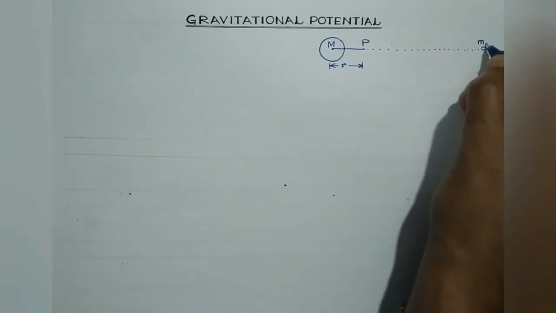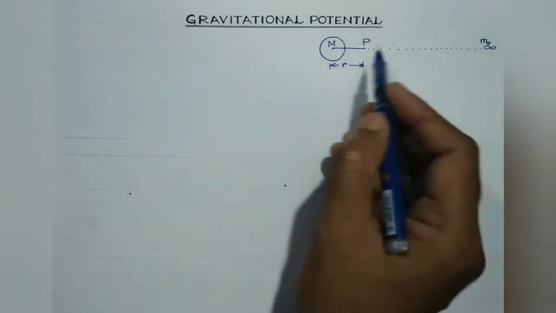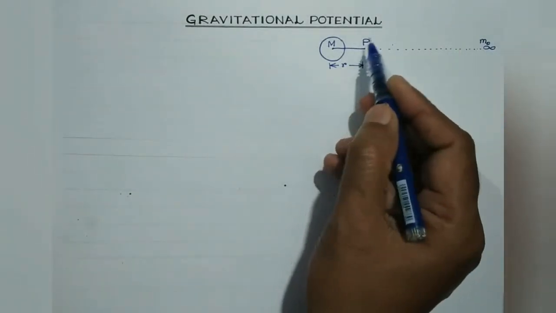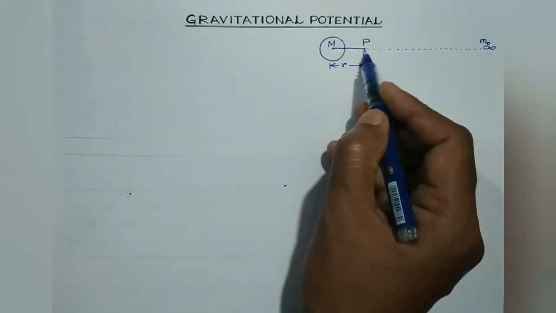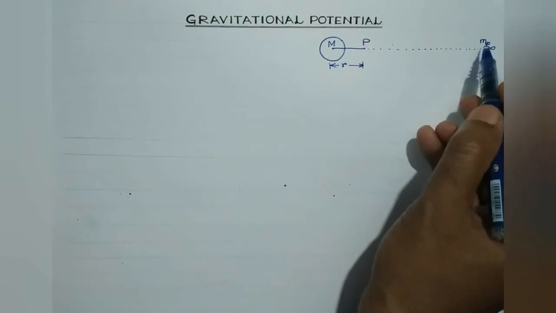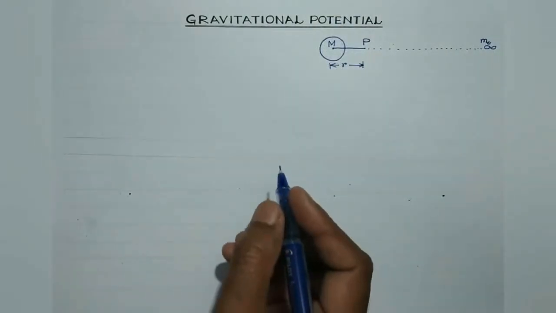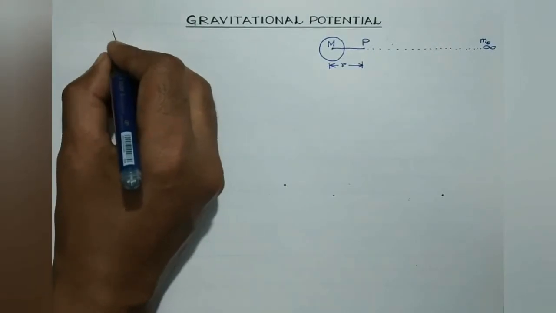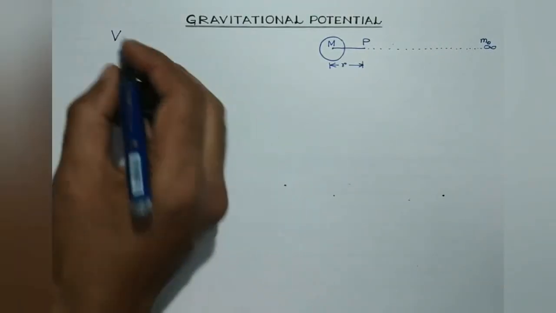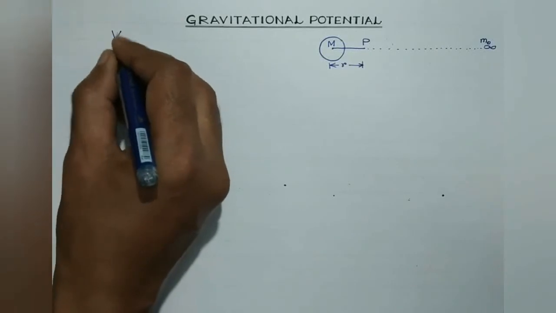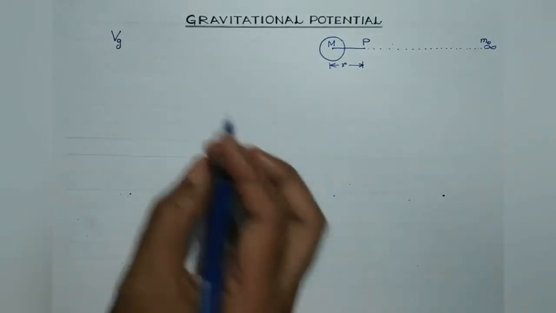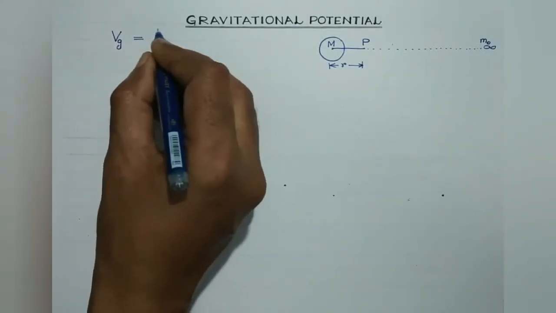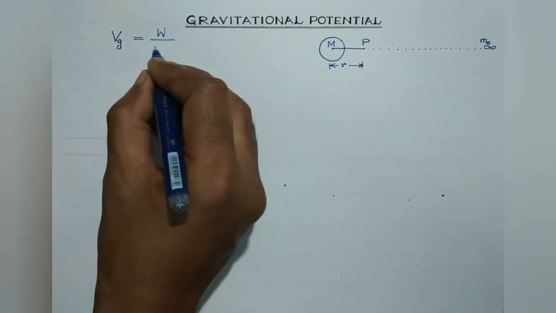So students, we need to move a body, say of mass m0, from infinity to this particular point. The total amount of work done in moving this body from infinity to this point divided by the mass of this body will give us the measure of the gravitational potential. I will represent the potential by capital letter V, and for gravitational potential I will write it as Vg, right? So it is defined as the work done per unit mass.